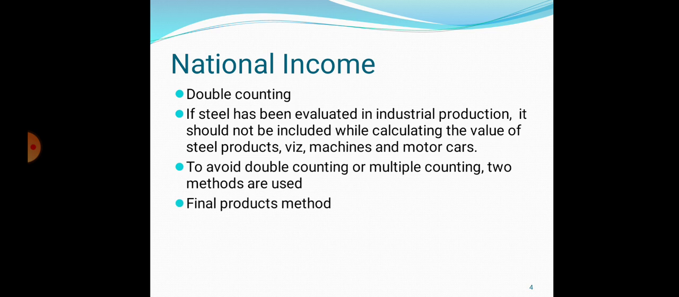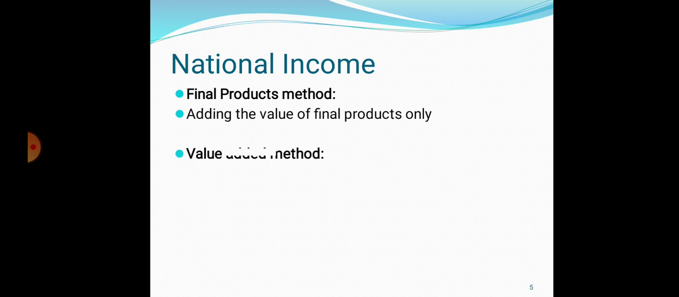First one, final product method, and second one is the value added method. Now, what is the final product method? Adding the value of final product only. Here, final product means if with the help of that steel raw material you produce a machine, then the machine is your final product. So only add the value of that final product.